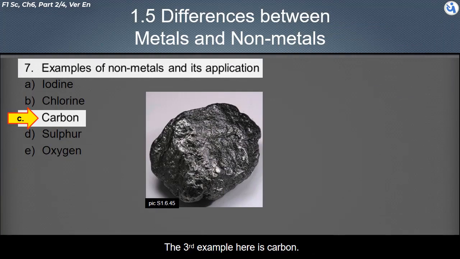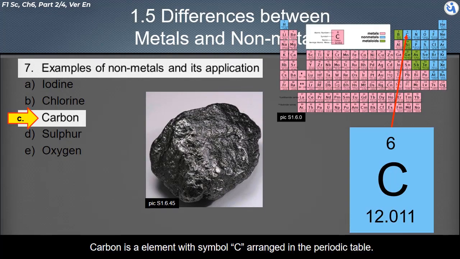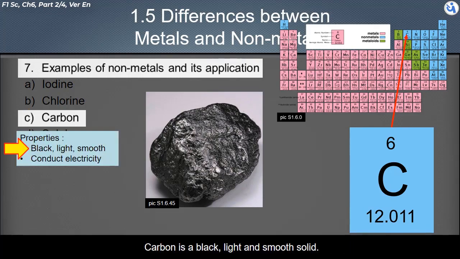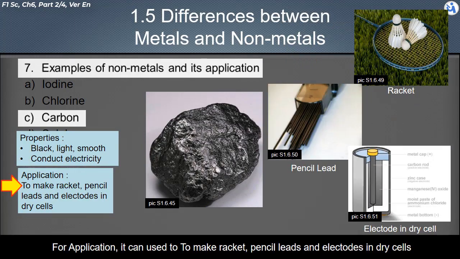The third example here is carbon. Carbon is an element with symbol C, arranged in the periodic table. Carbon is a black, light, and smooth solid. Carbon is the non-metal that conducts electricity. For application, it can be used to make rackets, pencil leads, and electrodes in dry cells.